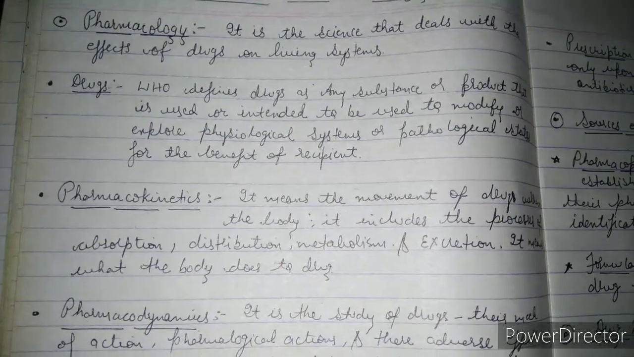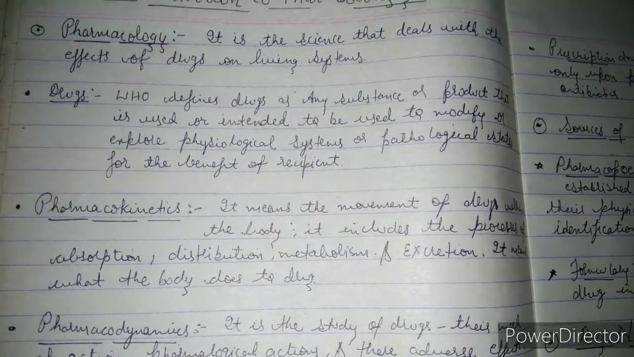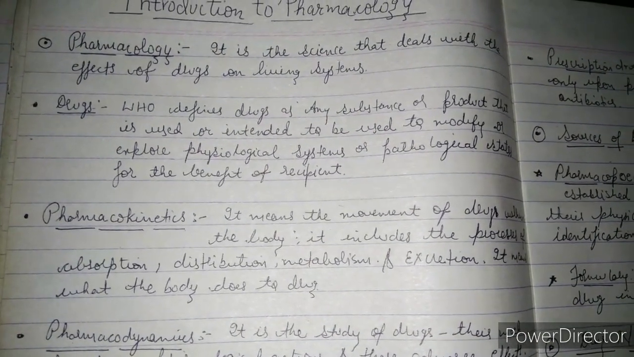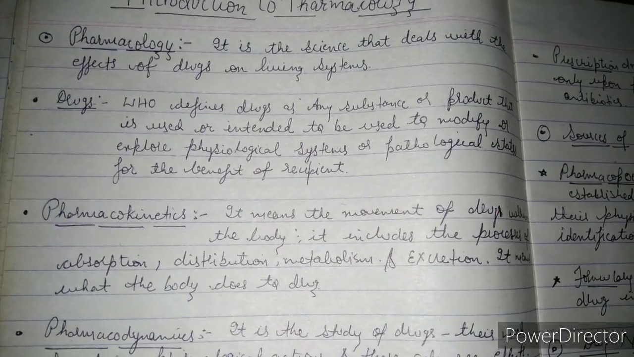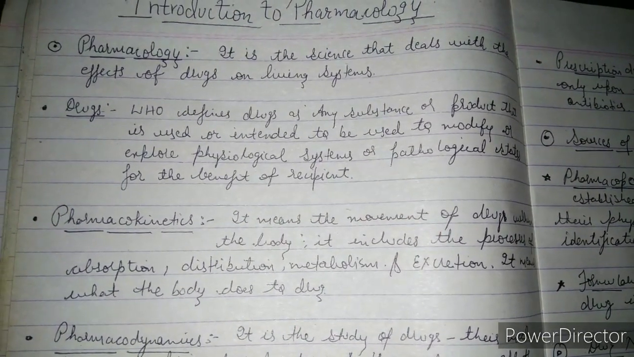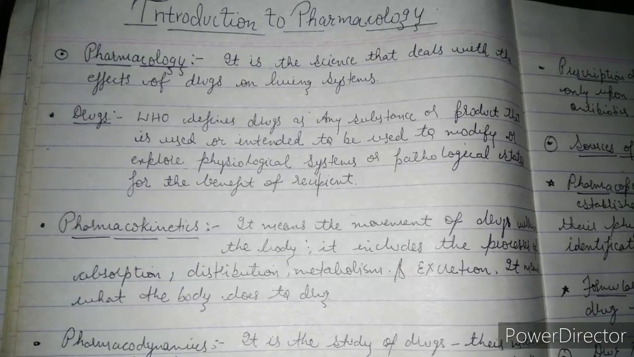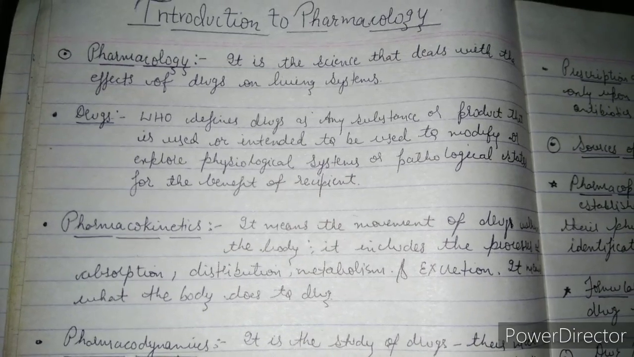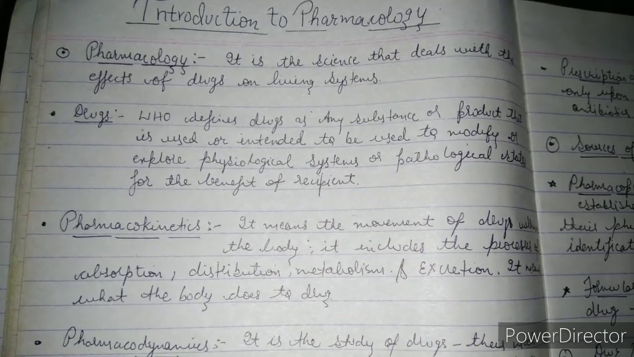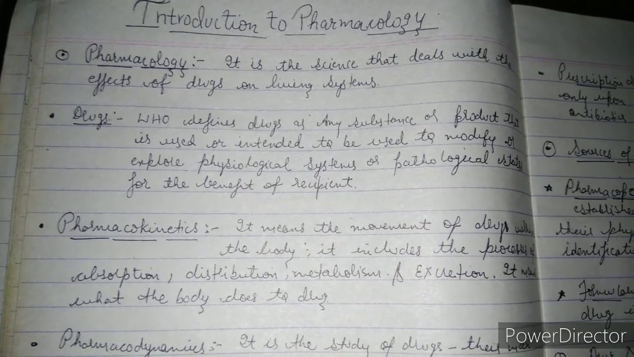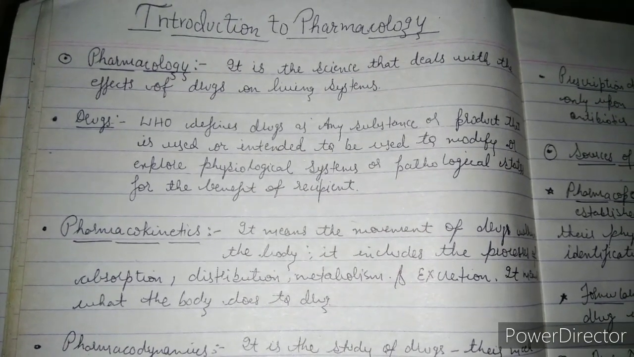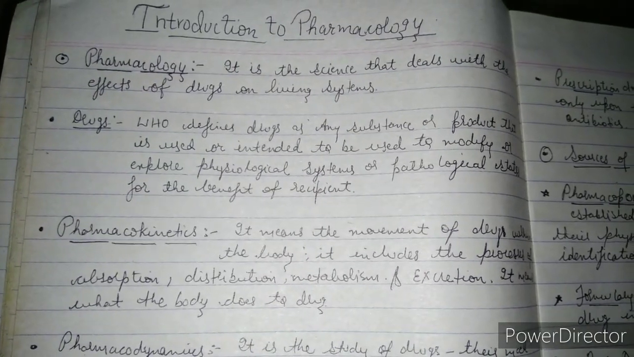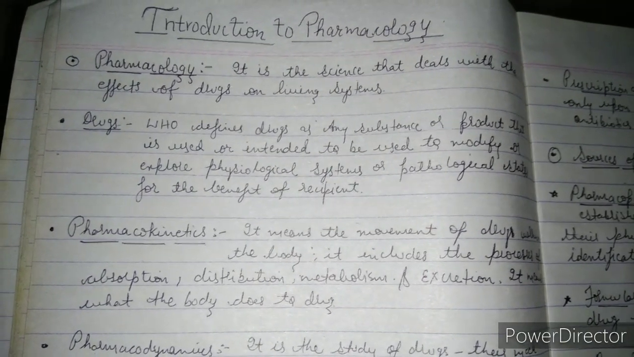Then what do we understand by drugs? So WHO defined drugs as any substance or product that is used or intended to be used to modify or explore physiological system or pathological state for the benefit of recipient. That means whatever the agent we are giving to the living being, what that agent is going to do in that individual's body, whether to explore its physiological system or to modify its pathological state. So this is the definition which is given by WHO.